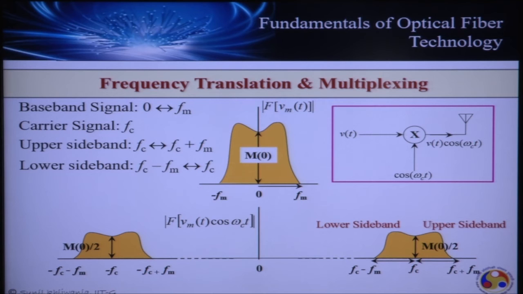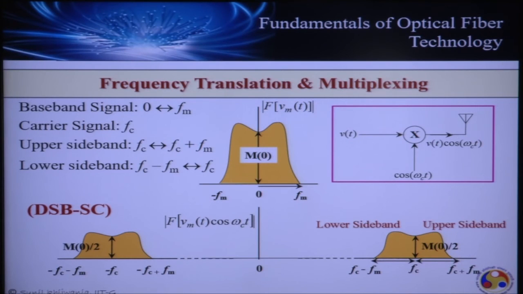So we have two sidebands, and after frequency translation, we don't have any spectral component at the carrier frequency, that is fc. Hence, this method of modulation is known as double sideband suppressed carrier modulation, or this form of frequency translation which results in double sideband with suppressed carrier is known, in short, as DSBSC. So I shall be using DSBSC, that is double sideband suppressed carrier.